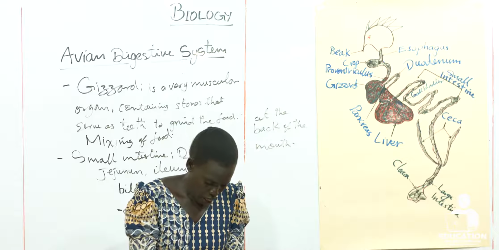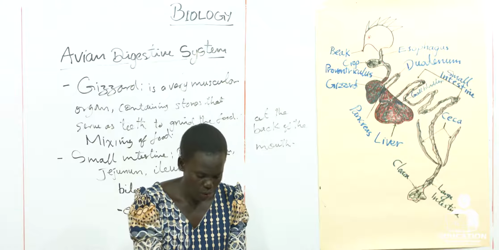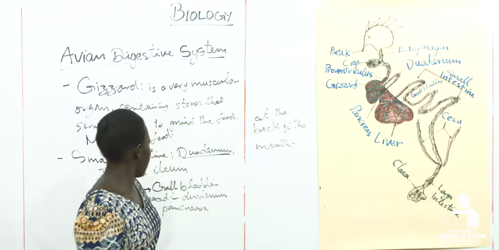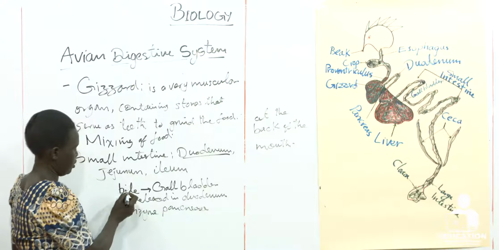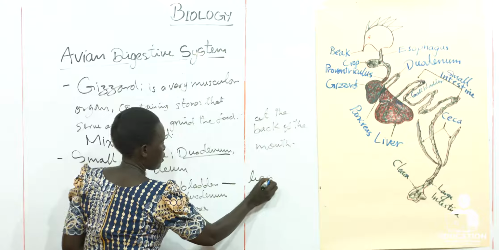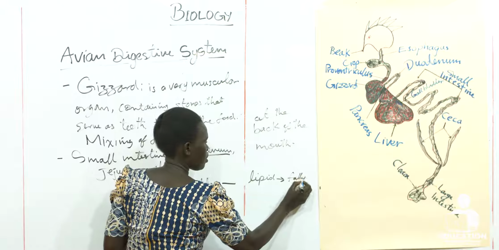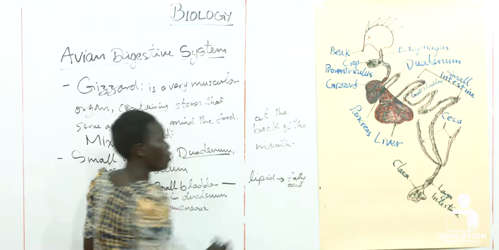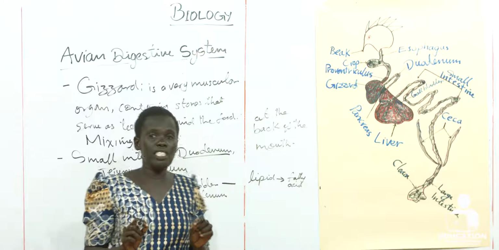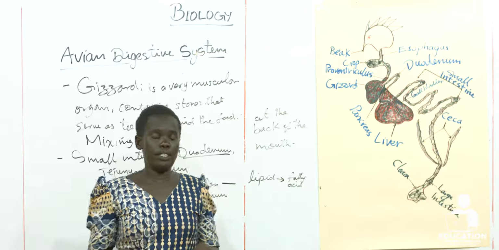Okay. So we know very well that the bile is normally breaking down what? Lipids to fatty acid. Because the small intestine is the last part of the digestive tract where the digestion gets completed.